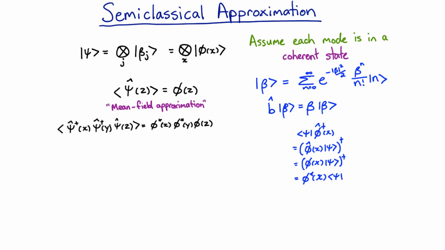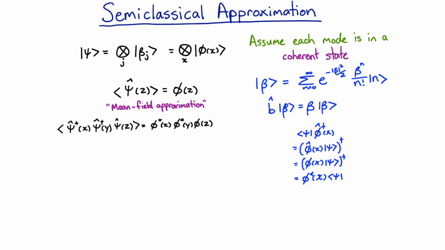Now we can get expectation values of arbitrary strings of creation and annihilation operators, provided they're in normal order, such that all the creation operators are on the left and all the annihilation operators are on the right, because then the annihilation operators simply act to the right to give us coherent state eigenvalues, and our creation operators act to the left to give us the complex conjugates of our eigenvalues.